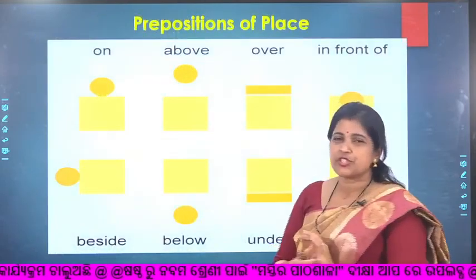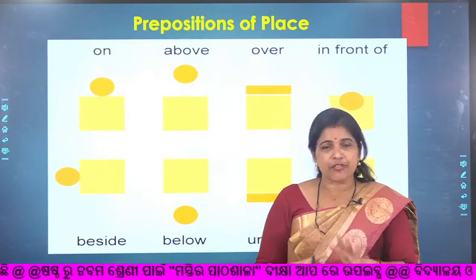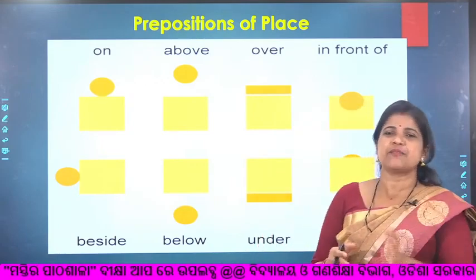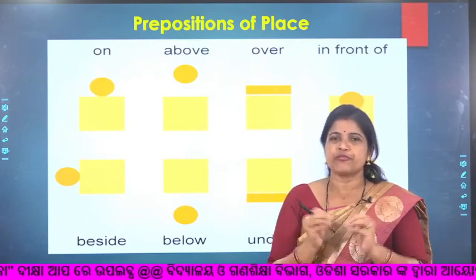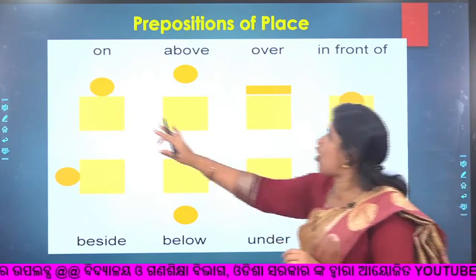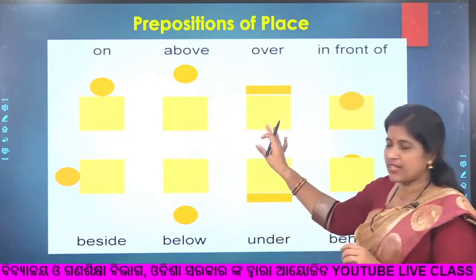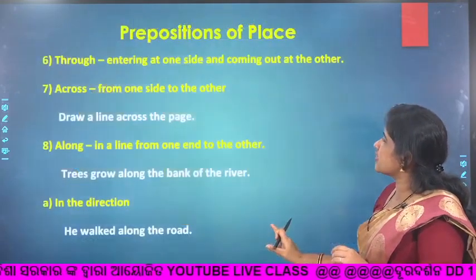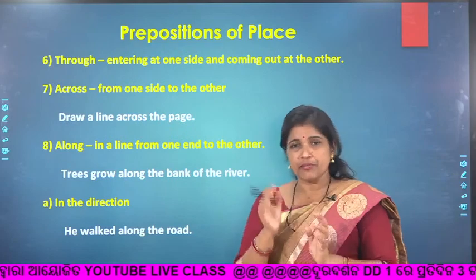So from this picture you must be very much clear, not from the sentences, but when you see the pictures, the idea will be very clear. You just see on, above and over, and here below and under. So from these pictures the concept will be very clear.